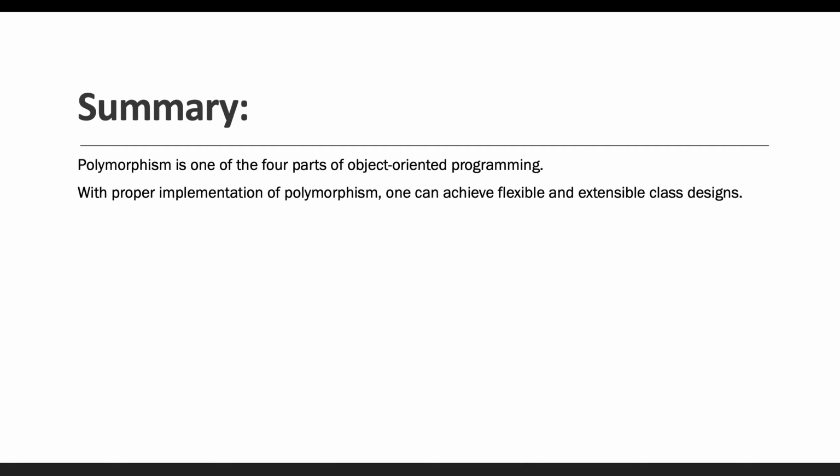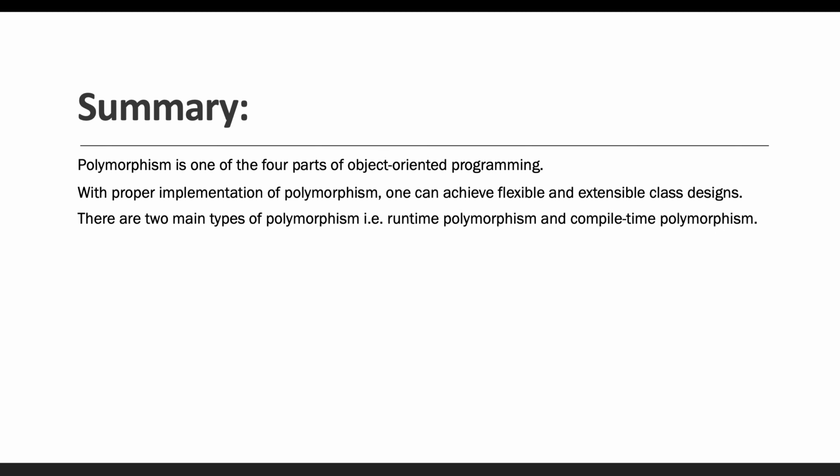So this is what we have discussed: the characteristics, the advantages, and the disadvantages. Let's summarize it. What are the things that we have covered as part of the polymorphism topic? First, we have seen that polymorphism is one of the four pillars of object oriented programming, one of the core concepts of OOPS. Second, we have discussed that with the proper implementation of polymorphism, we can achieve flexible and extensible class design, because that is important. If we don't have the proper implementation, we might get some code problems.